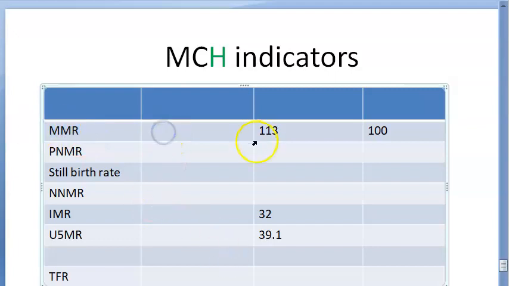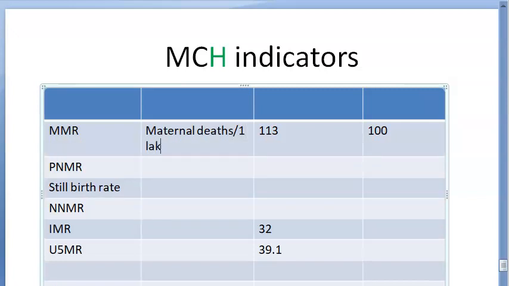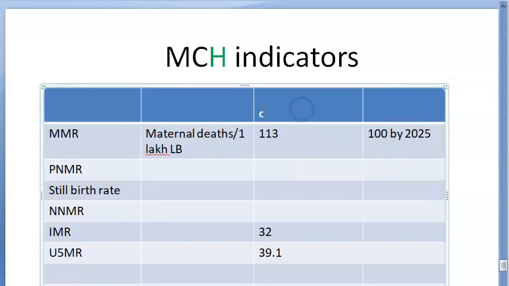It is the number of maternal deaths per 1 lakh live births. So this is maternal mortality ratio, and this is currently 113. That is, 113 mothers die for 1 lakh live births. The target is to reduce it to 100. So this is the current value.